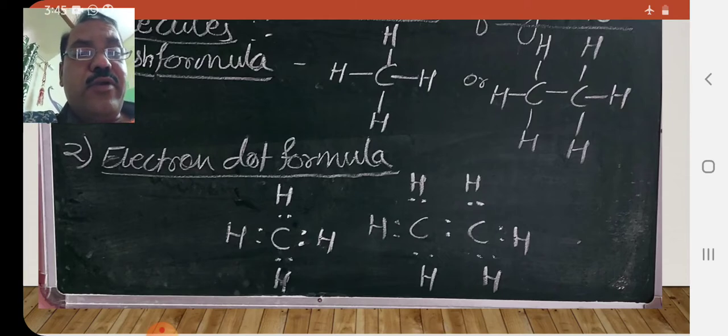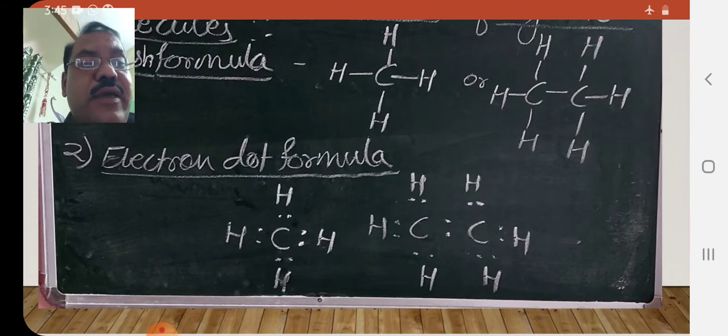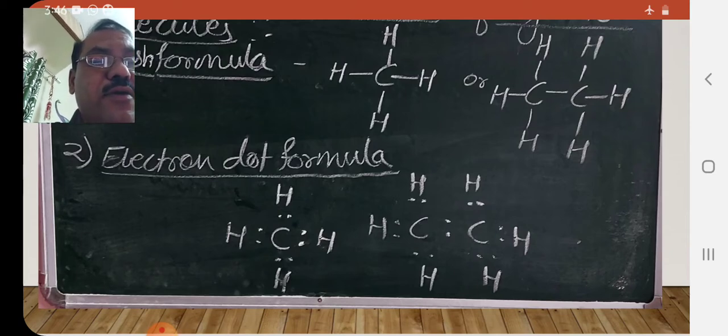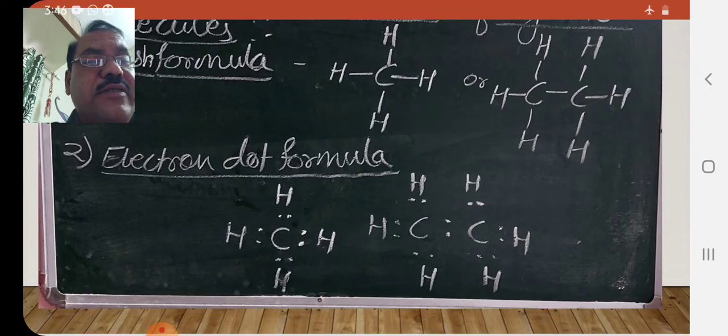The point to remember is that two dots indicate one covalent bond. So in ethane, you can see there are two dots between the two carbon atoms, and again two dots between every carbon and hydrogen atom. So this type of covalent bond, two dots indicate one covalent bond.